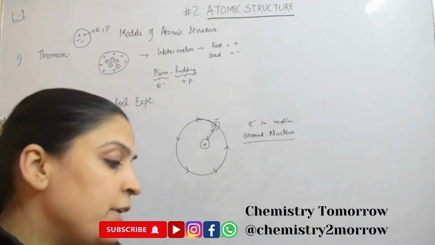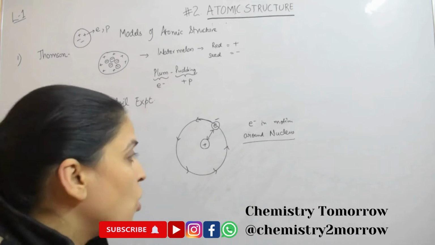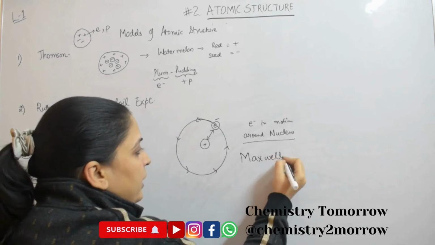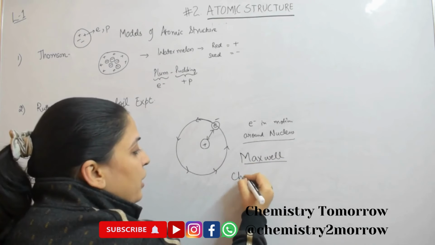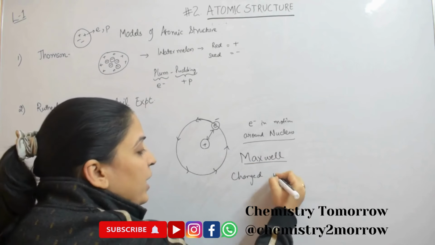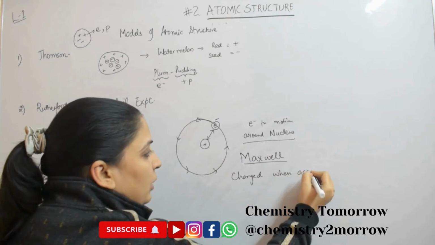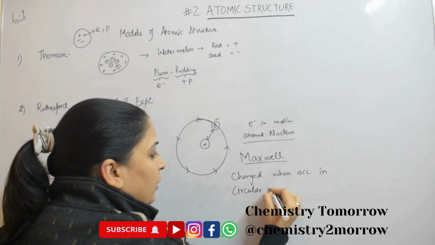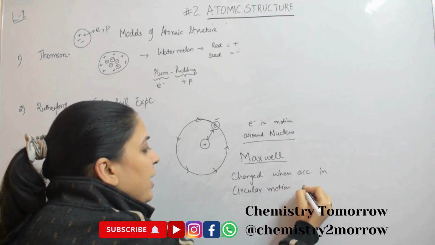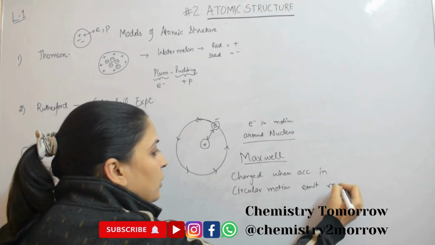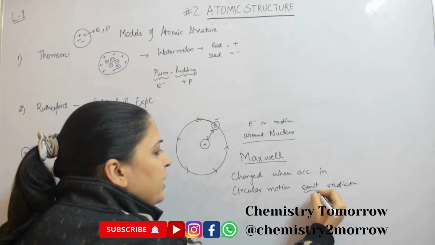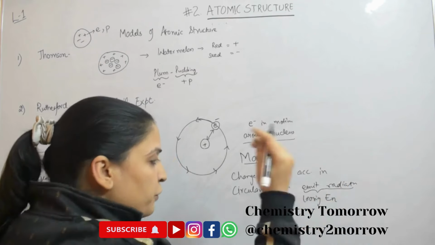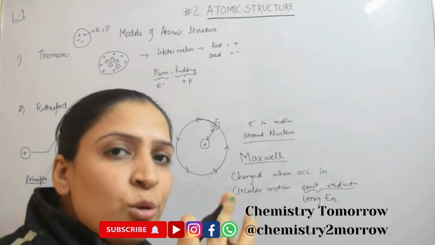But then there was a very well known and verified theory of Maxwell, and he said that any charged particle, when accelerated in circular motion, will tend to emit radiation. Emitting radiation means losing energy. If something is losing energy, it will tend to slow down.